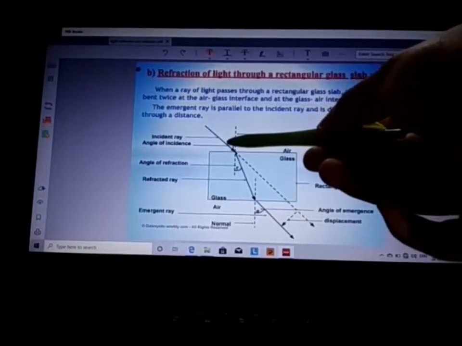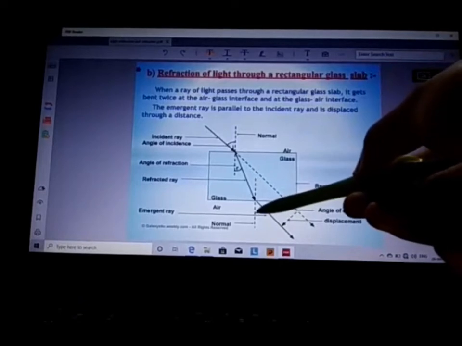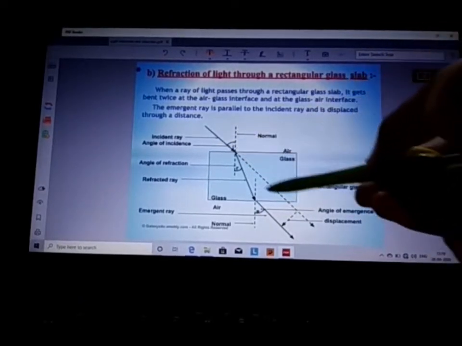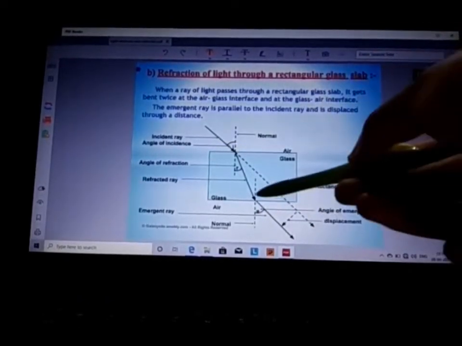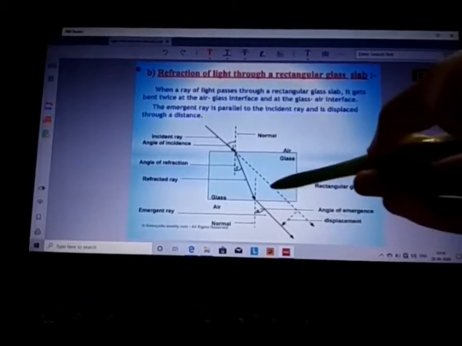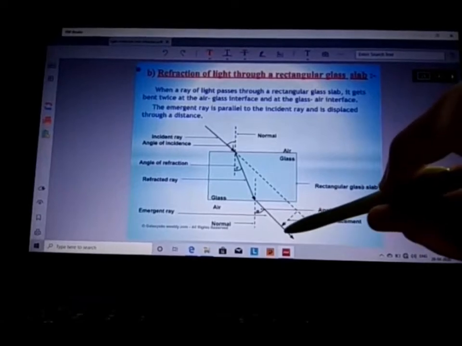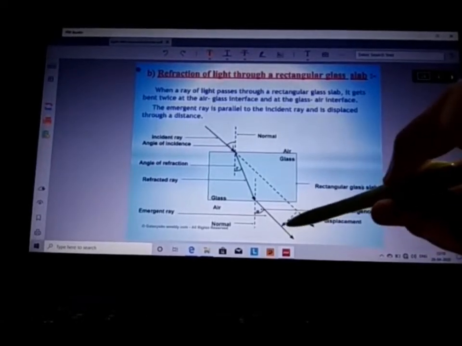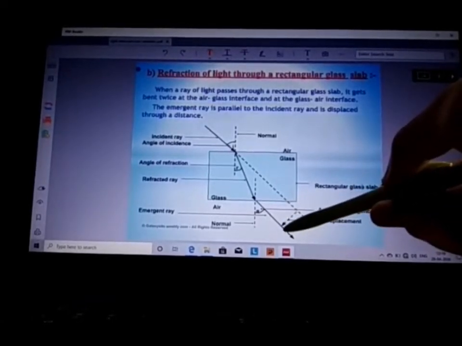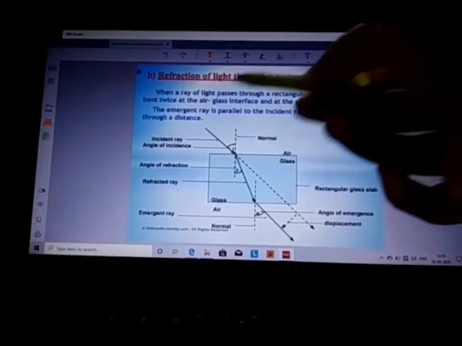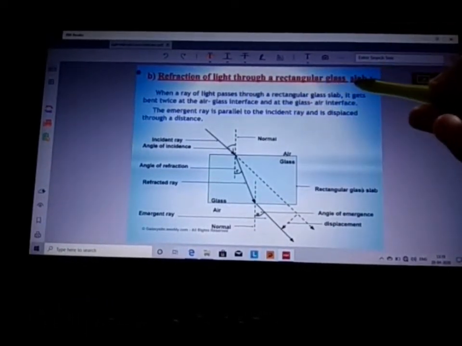The angle of incidence will be equal to the angle of emergence, and these two rays, the incident ray and the emergent ray, will be parallel to each other and laterally displaced with a certain distance between them. So this is the phenomenon of refraction of light through a glass slab.